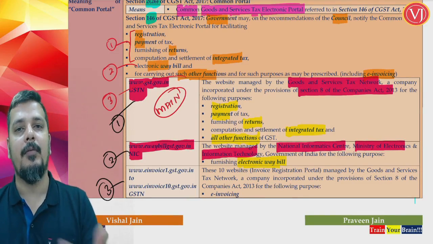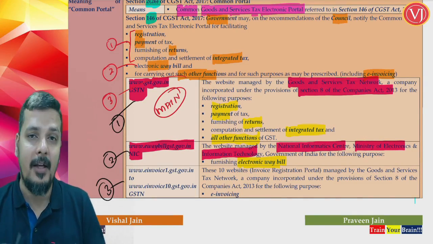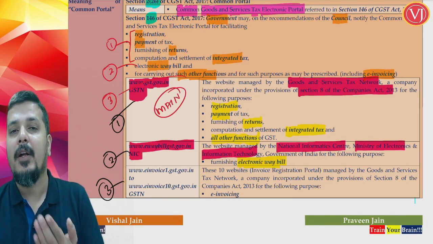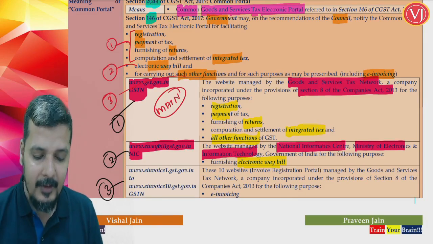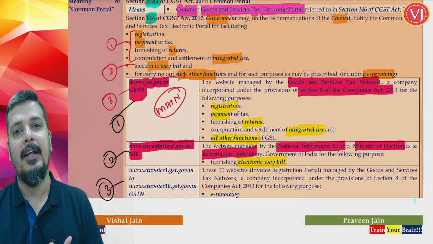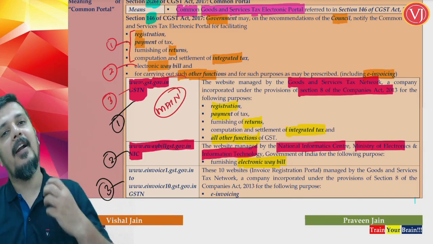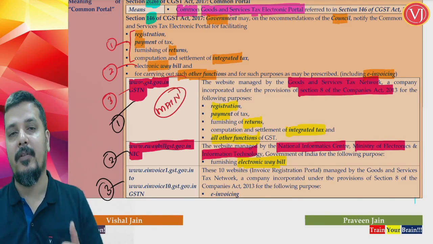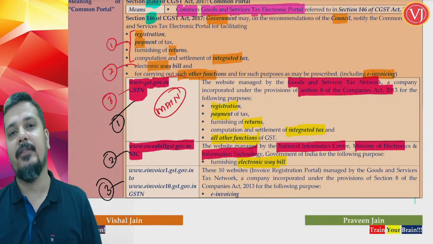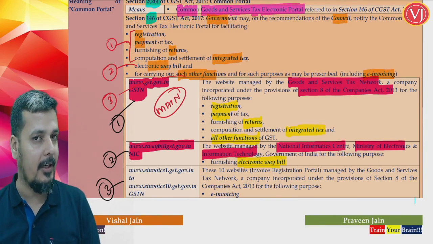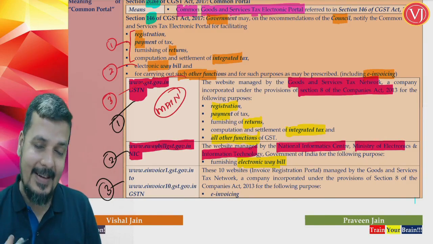So for the movement of goods along with the base document, whether it is tax invoice or bill of supply or delivery challan or bill of entry, you require a supporting document. That supporting document will be your e-Waybill. So for that e-Waybill, initially they did not have a separate portal. Rather, the main portal started from the 1st of July 2017. The e-Waybill portal came out only in the year 2018. So when you talk about your e-Waybill portal, it was brought out only in 2018.